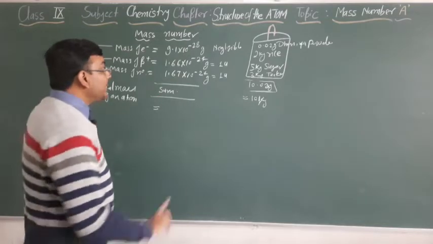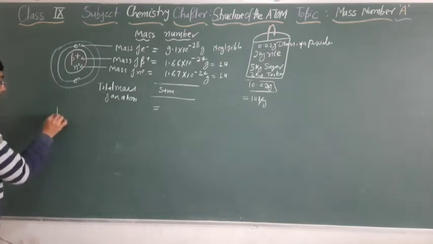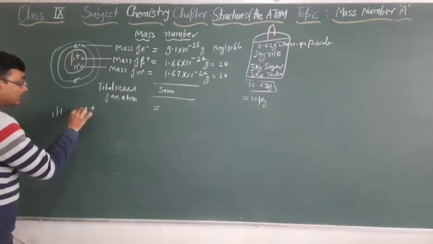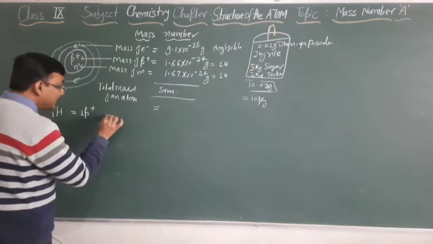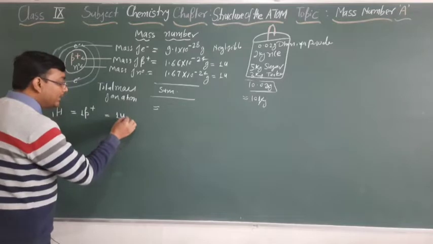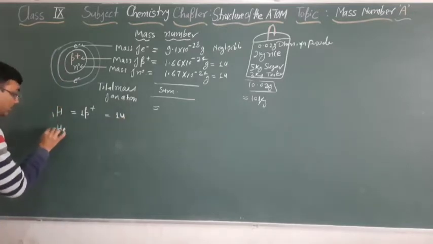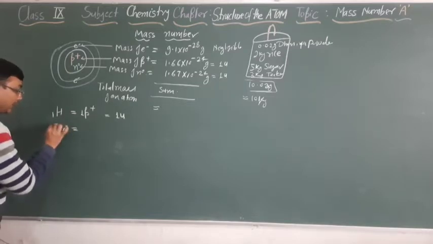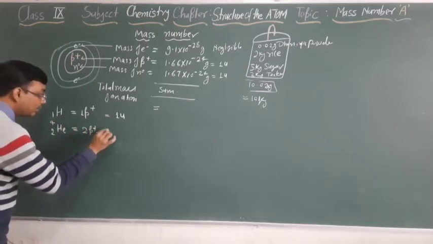This is clear. So in terms of the atomic mass unit, for example, I take hydrogen. Hydrogen has one proton. So what would be the mass of hydrogen? The mass of hydrogen we can write as roughly one atomic mass unit. Is it clear? So helium, atomic number 2, it has 2 protons plus 2 neutrons.